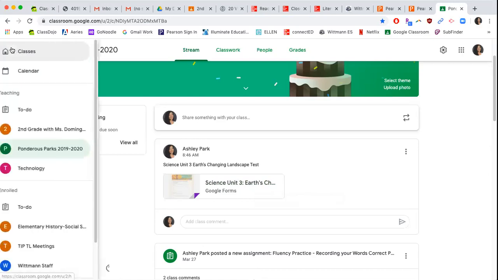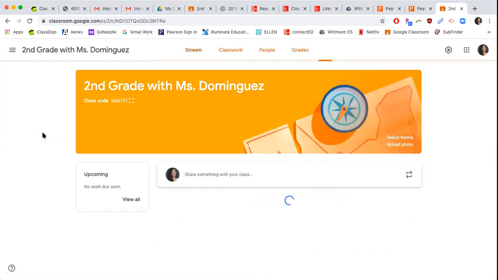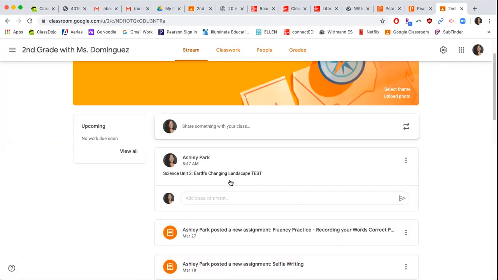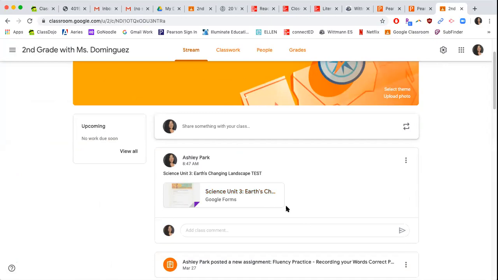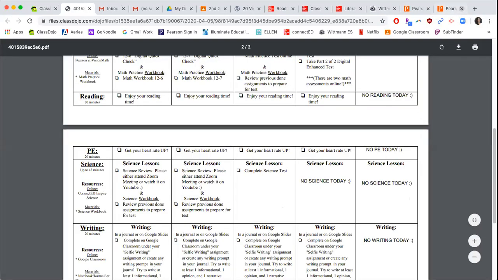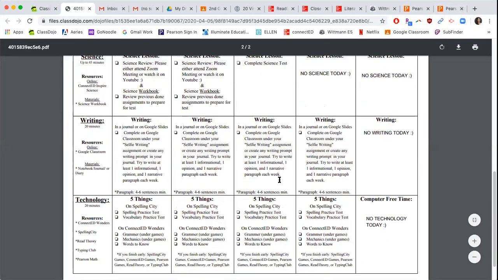Ms. Dominguez's class, you guys have the same thing. You're going to go to Ms. Dominguez's class, and then you'll see the same test, and you guys are going to be taking your assessments and then submitting your answers, okay? Make sure it is a test, so we want you guys to do this independently. You can study before the test, but not during the test, okay? The next thing you guys have is your writing.